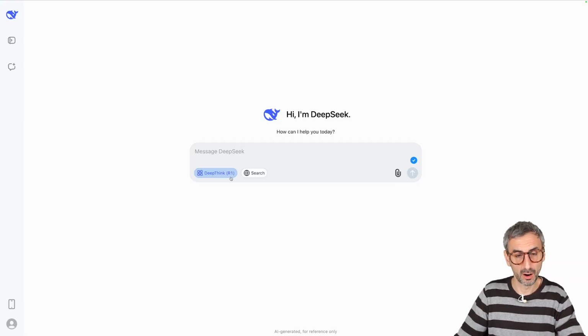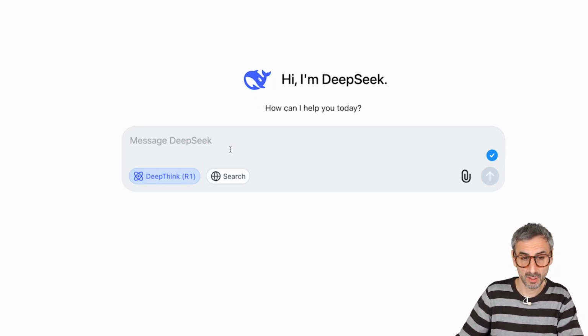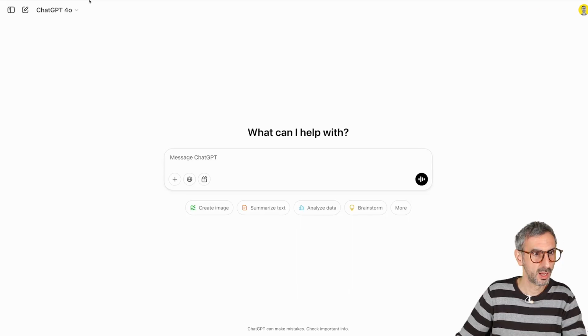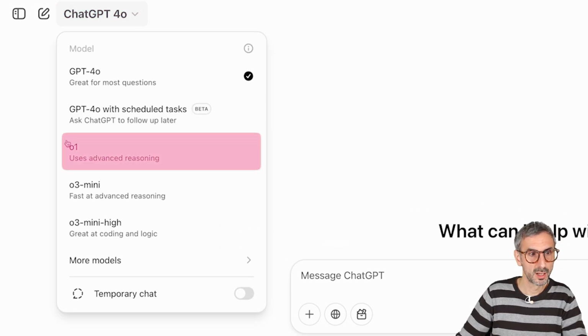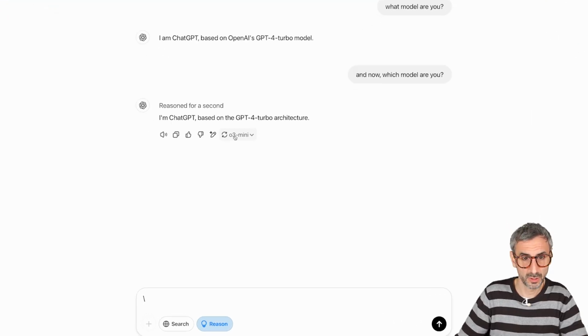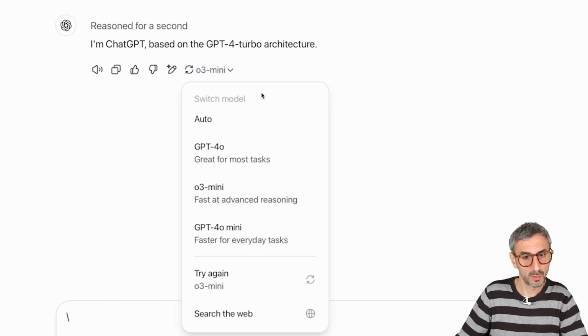Because back then, when they launched DeepSeek with the R1 update, with this button integrated, ChatGPT wasn't giving their O1 model, the first reasoning model. I'm talking about this model right here, O1, which to date is still their most powerful reasoning model. So this O1 model was only available to ChatGPT paid users. There was no other reasoning model available for free in ChatGPT. And still, to date, if I'm looking at my free account, the O1 model is not available for free users.